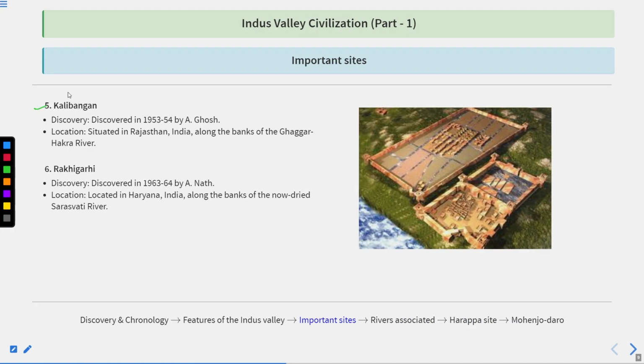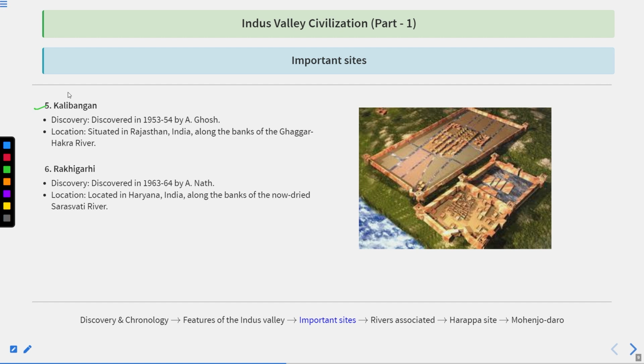The fifth important site is Kalibangan. Kalibangan is known as the Black Bangles because we found some black bangles here. So this site is named after the black bangles. Kali means black, and Bangan means bangles.